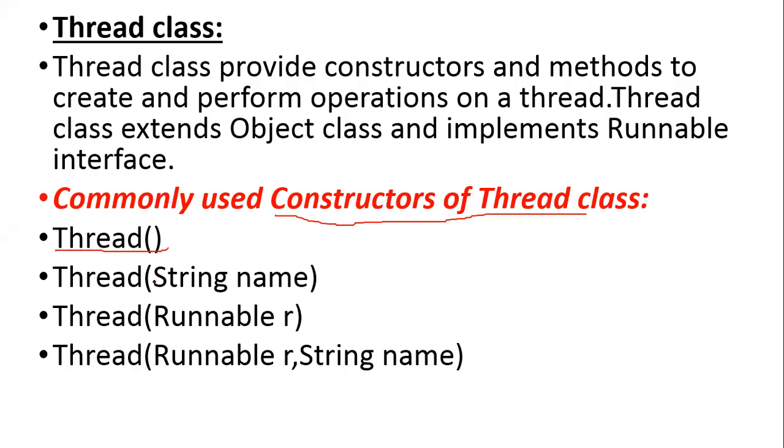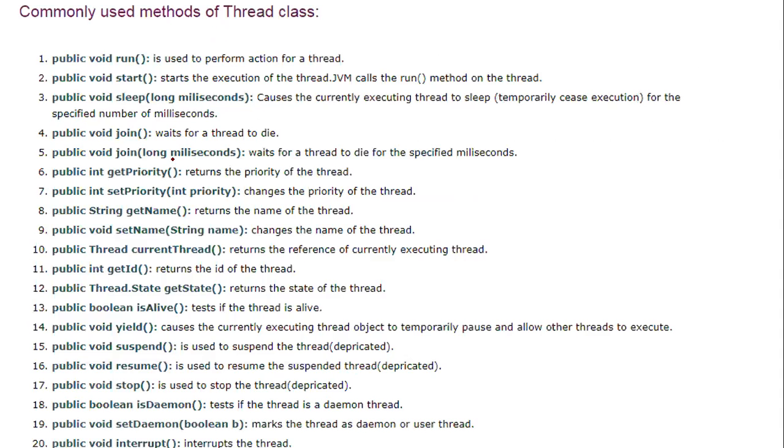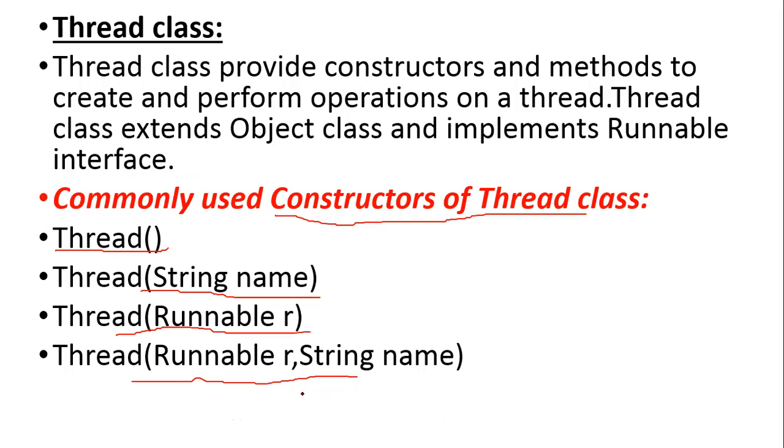So when I need to create a thread, I have an option like Thread(), which is used to create a thread, or we can go for Thread(String name), where I can give the thread name. Or when I want to make the thread runnable, I can use Thread(Runnable r), or Thread(Runnable r, String name) for a runnable thread with a task name. These are the constructors already existing for the thread class.